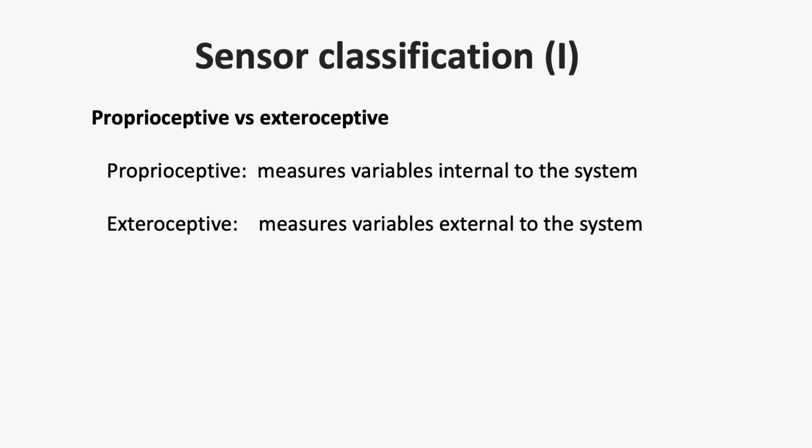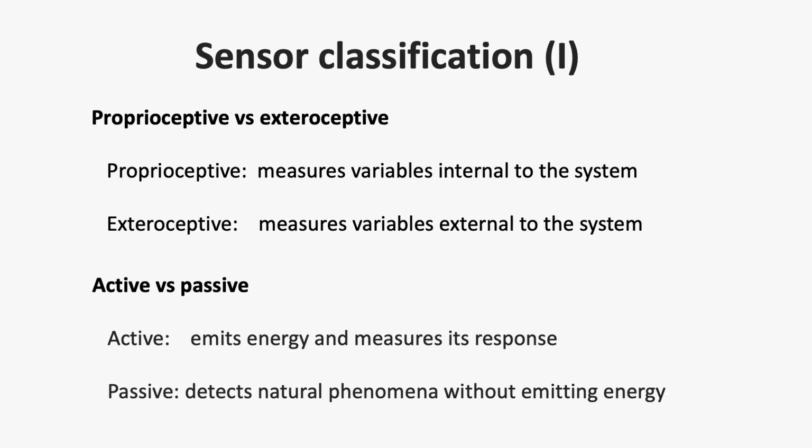There are different criteria to classify the sensors. Basically, we select the following. Sensors can be proprioceptive or stereoceptive. Proprioceptive is a sensor that measures variables internal to the system, for example, the engine temperature sensor in a vehicle. Stereoceptive is a sensor that measures variables external to the system, for example, the ultrasonic sensor for parking assistance in a vehicle.